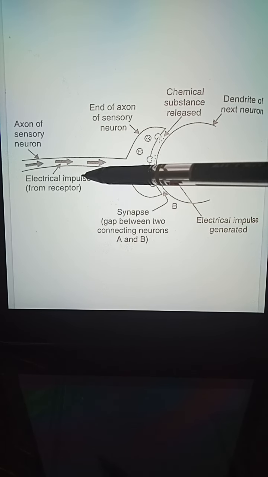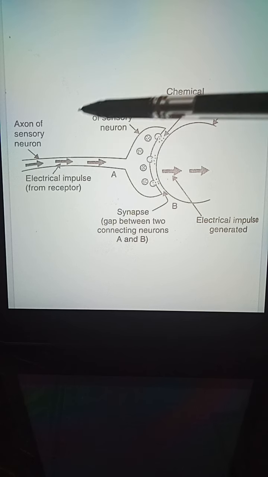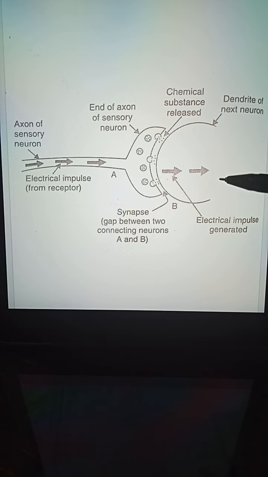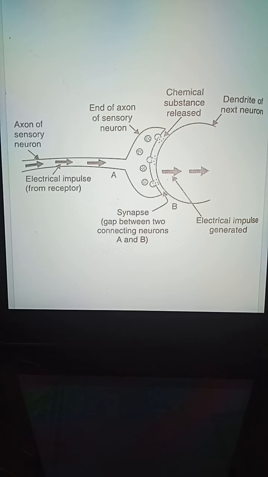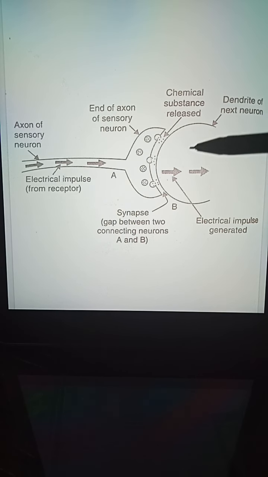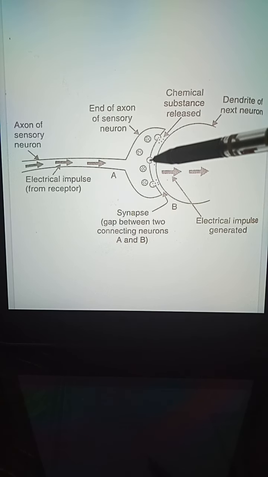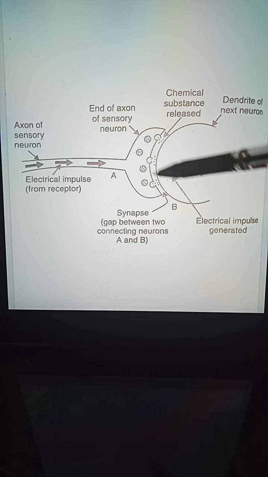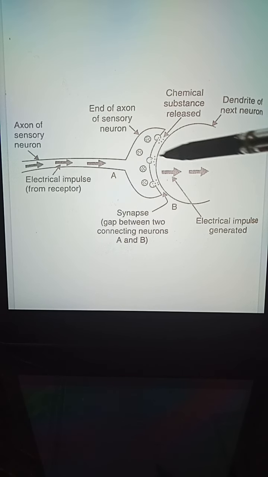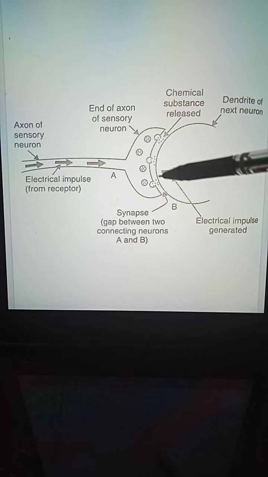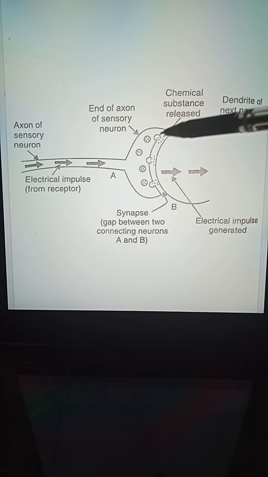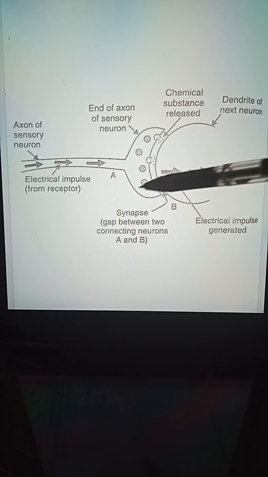So how does the electrical impulse transmit from the first neuron to the second neuron? Nerves are responsible for the transmission of the electrical impulse. But how is it transmitted from one neuron to the second neuron? Now there is one gap present. These neurons are not connected with each other. There is a very small microscopic gap between the two neurons, and this is known as synapse.